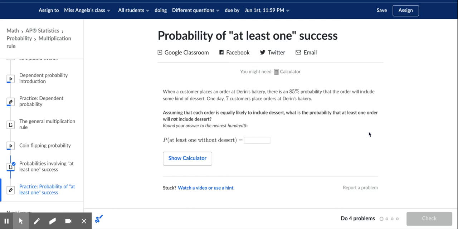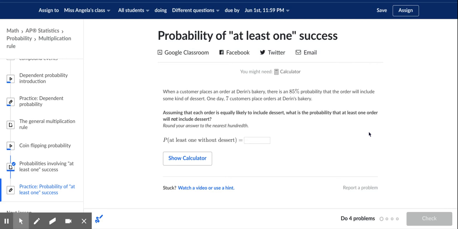So the strategy here is to figure out what the probability is that they were all wrong, or they were all the other thing from what we want. And then if we know that probability, we can just say the probability that that doesn't happen is going to be 100% minus whatever we found. So if there's a 2% probability that the person got every question on the test wrong, then there's a 98% possibility that they got at least one right. Does that make sense?